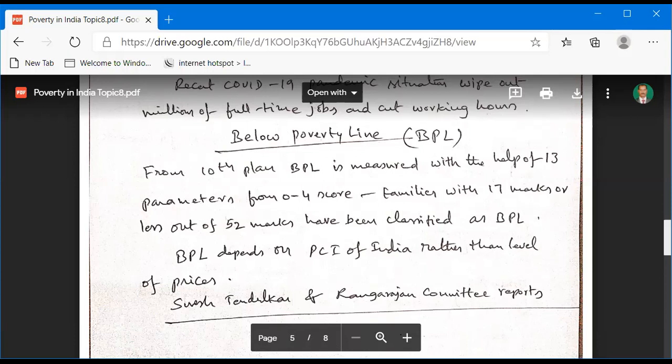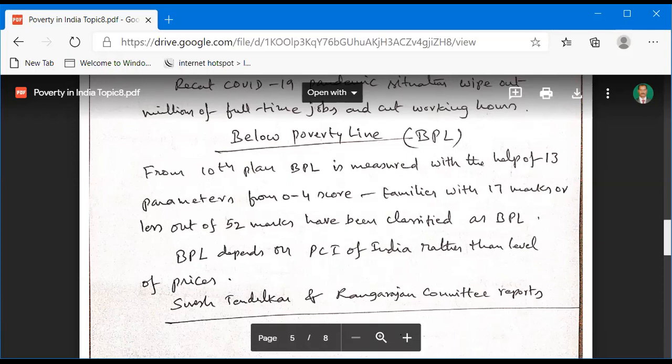From the 10th plan, below poverty line (BPL) is measured with the help of 13 parameters, which are measuring scales scored from 0 to 4. Families with 17 marks or less out of 52 have been classified as BPL. So according to our government's 13 parameters and score of 0 to 4, any family having below 17 marks out of 52 is called under the BPL category.